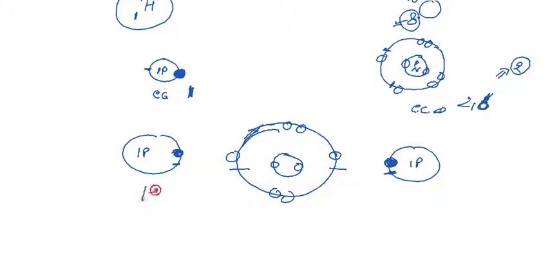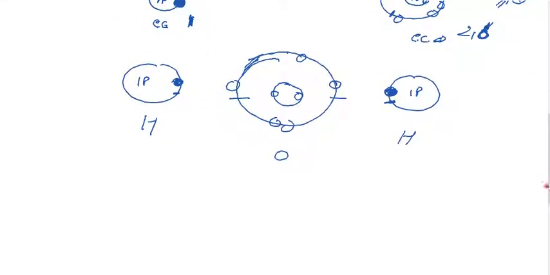Now you have 1 hydrogen, 1 oxygen and 1 more hydrogen. These parts interact and get completely joined to each other's positions. This is the structure that comes after the interaction.